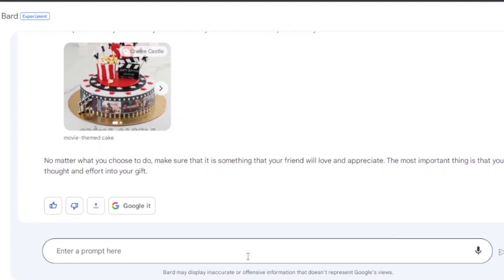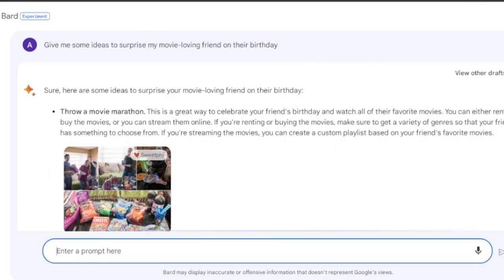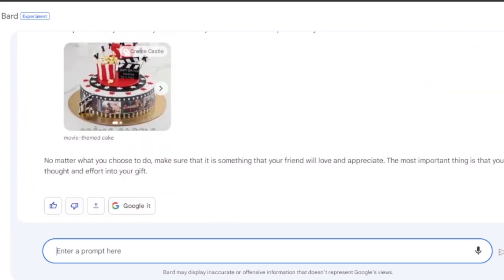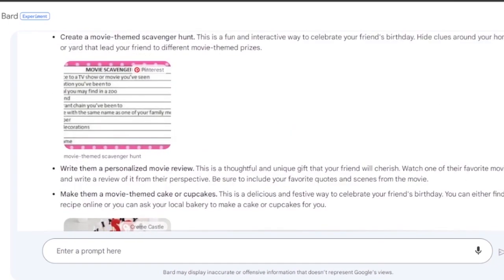After you're done, you can record your Bard prompt, or you can enter the prompt here by writing it and sending it. So this is a very easy procedure. Using Bard is very, very easy. It is very beginner friendly, and whether it is better than ChatGPT or not depends upon what kind of work you need it for.